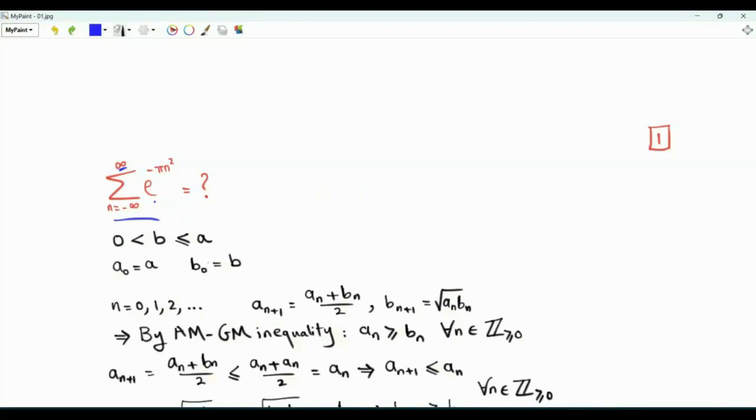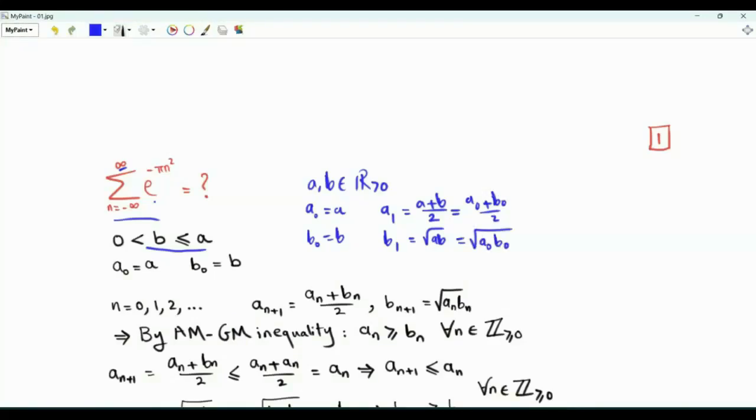Our starting point is the arithmetic mean, geometric mean iterations. Suppose that we have two positive real numbers, and without loss of generality, let's assume that a is greater than or equal to b. We start our iterations by setting a0 equal to a and b0 equal to b. Then in the first iteration, we have a1, which is the arithmetic mean of a and b, a plus b over 2. b1 is the geometric mean of a and b. So a1 is (a0 plus b0) over 2, and b1 is the square root of a0 b0.